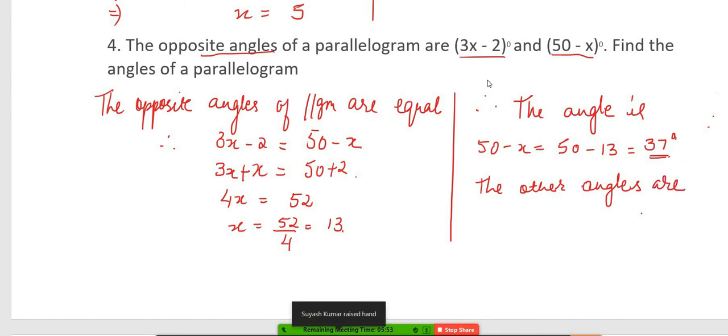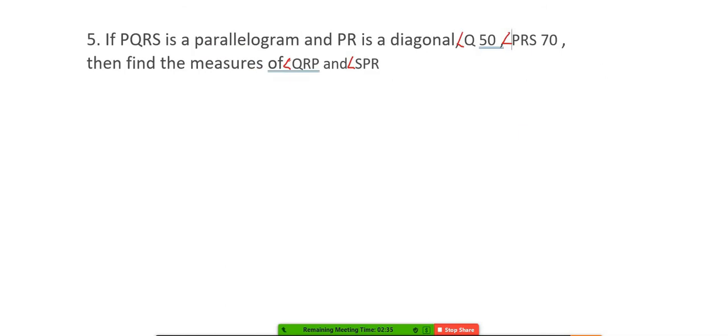Yes. That is 180 degrees minus 37 degrees, which equals 143 degrees. Why? Because co-interior angles sum up to 180 degrees. They are supplementary angles. Understood this question?